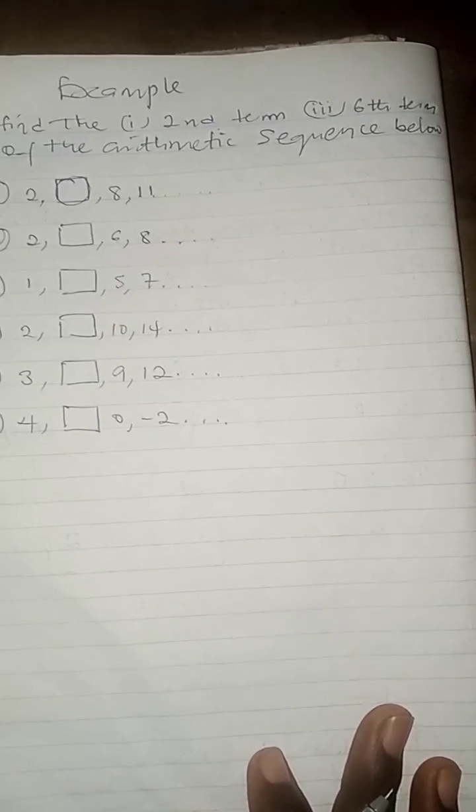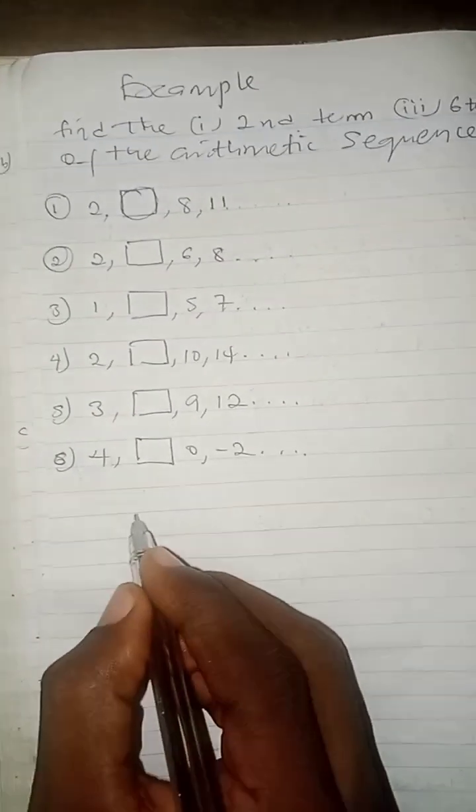Okay, we want to look at the example below. Find the second term and the sixth term of the arithmetic sequence below. Let's look at it carefully. Solution to number 1. We're asked to look for what?